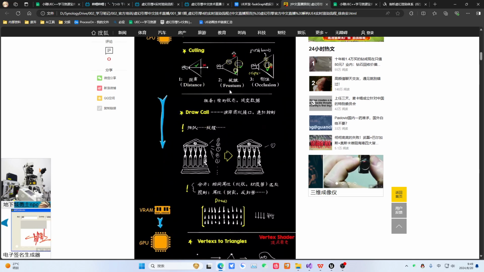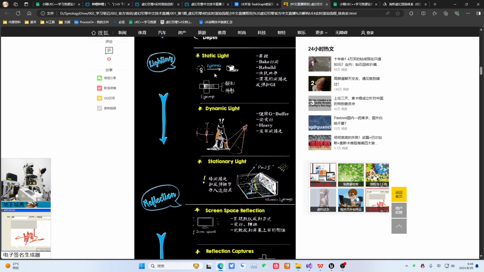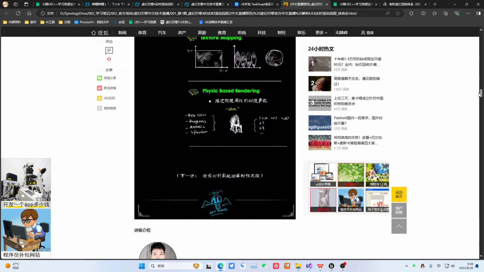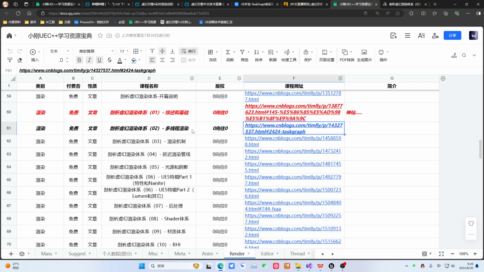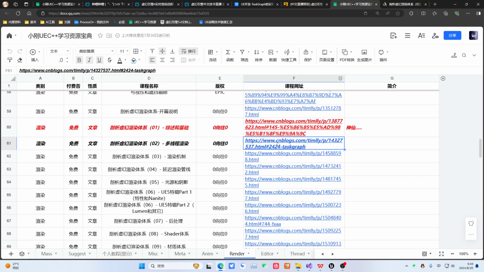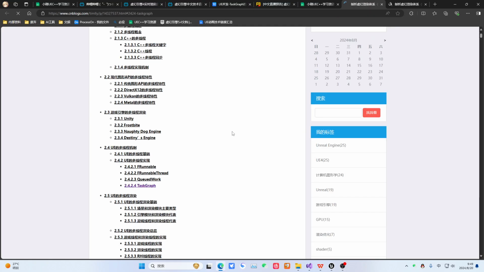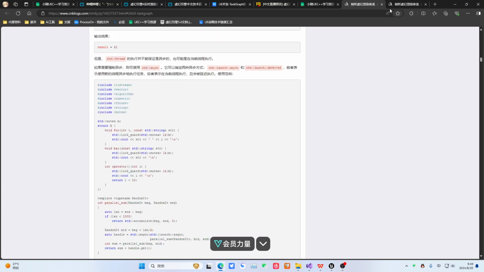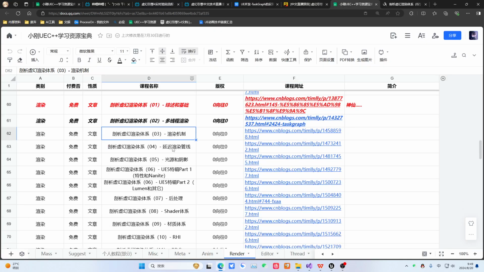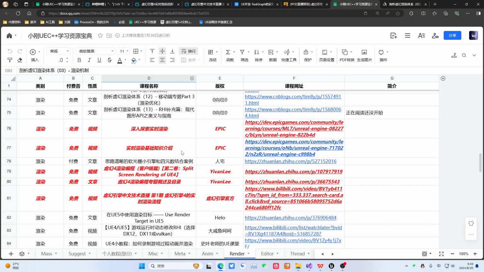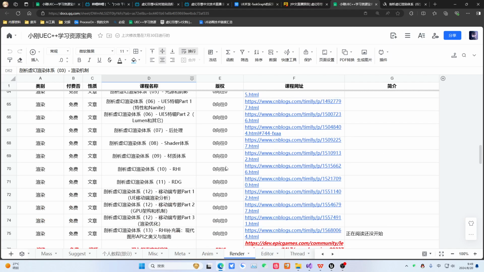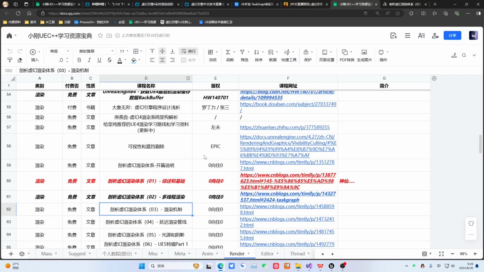If you don't have time, you can look at this diagram here. Just take a look, from the CPU to the GPU, it goes through some processes, and what each process does. Once you can understand this, you'll basically have some knowledge, and we can continue learning further. Now, the most important thing is this section. There is a complete analysis of the Unreal Engine, available right out of the box. This thing is extremely powerful. It explains everything to you completely, but don't try to learn it right now. This part is all advanced to expert level knowledge. Unless you have at least 3 years of experience, looking at this stuff will just confuse you. So don't look at it.